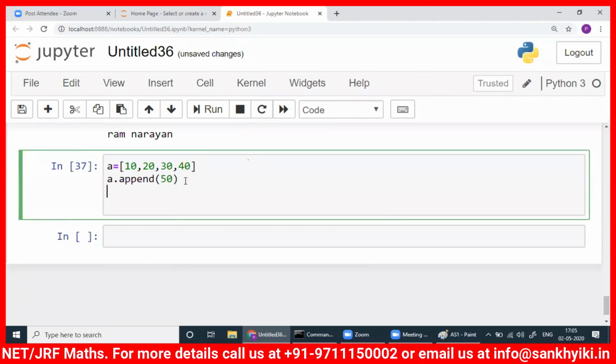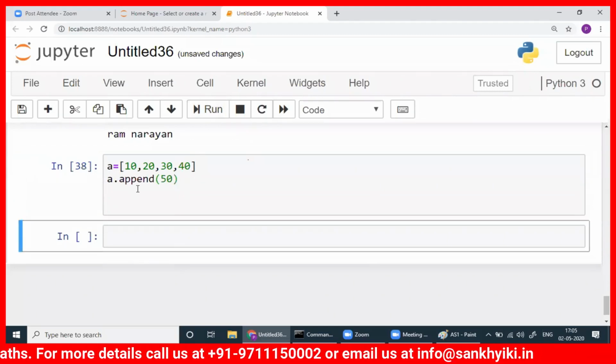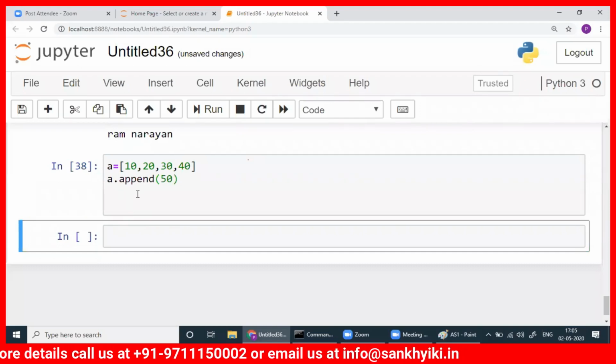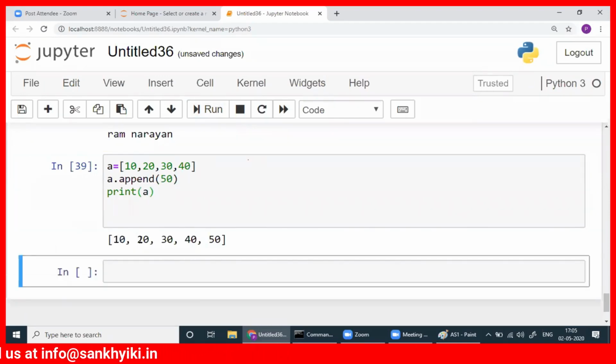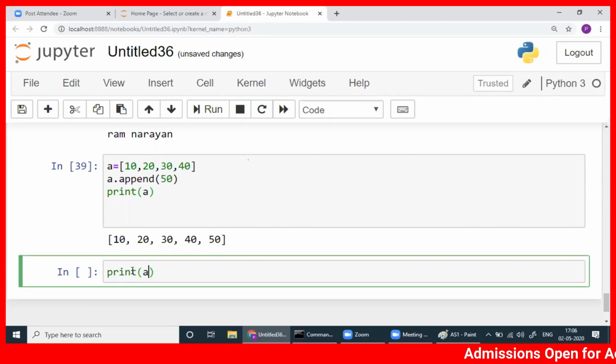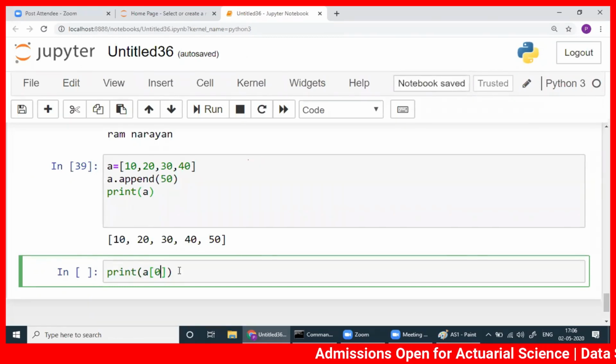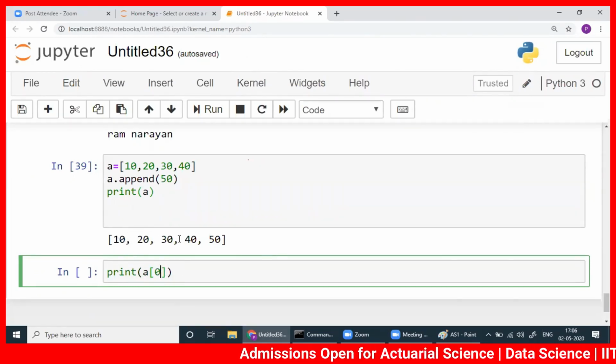So now if you run it, it's not giving you any output because you're not printing anything. You write a print statement here. Yeah, we got 10, 20, 30, 40, 50. So even if you want to print now, you print here a[4], not everything. 0, 1, 2, 3, 4.